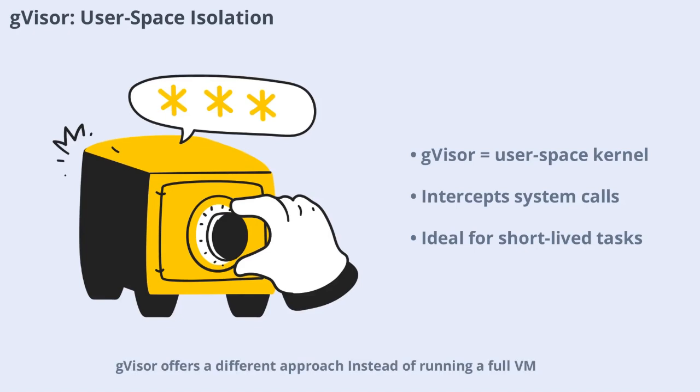gVisor offers a different approach. Instead of running a full VM, it acts as a security layer between applications and the host kernel. All system calls are intercepted by gVisor's user space kernel, called Sentry. This means suspicious actions are caught before they can reach the real kernel.